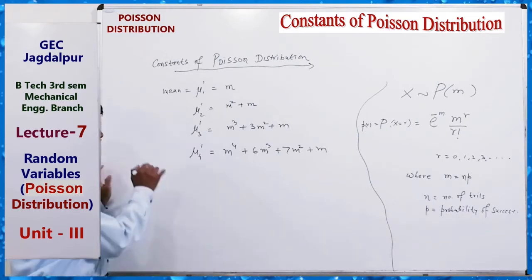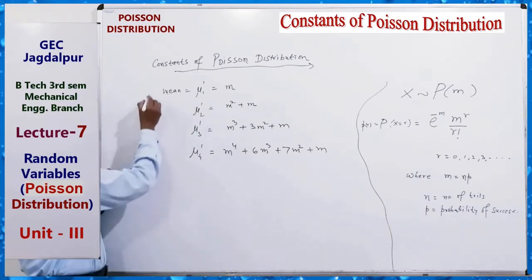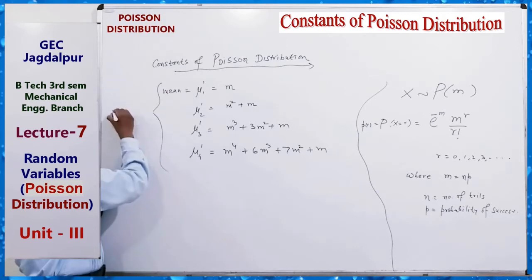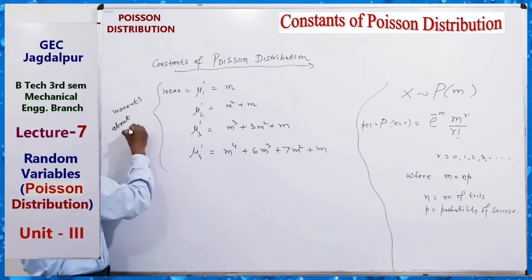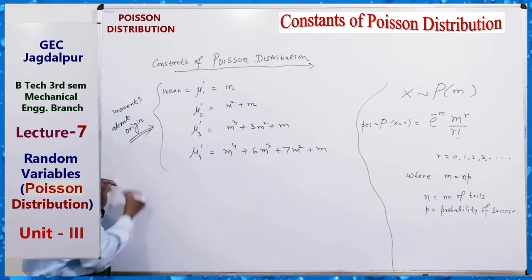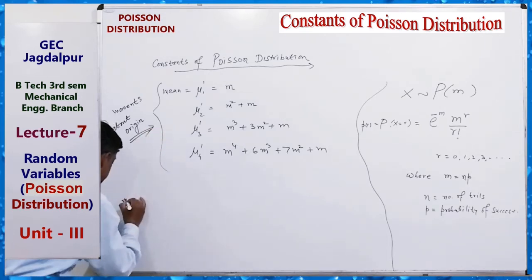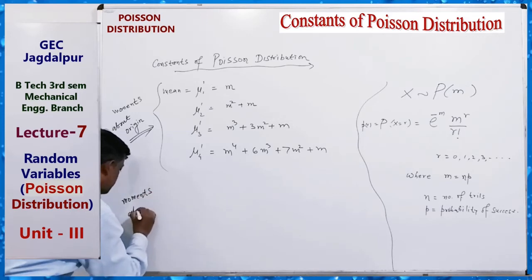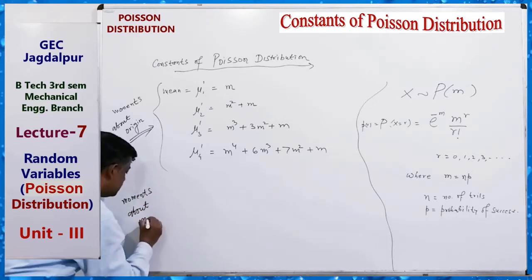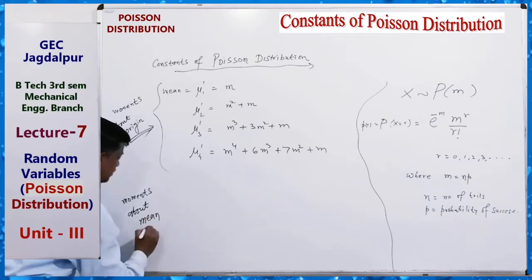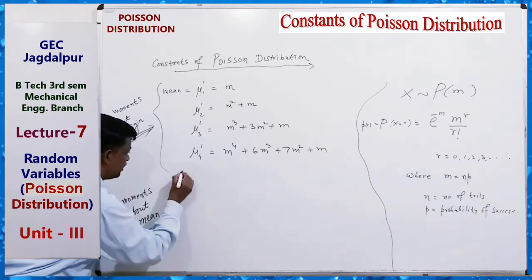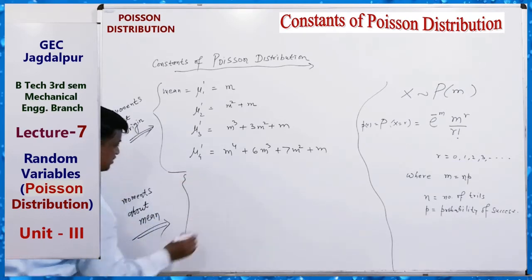By using these values, this is moments about origin. Now moments about mean. We can get the values like this.